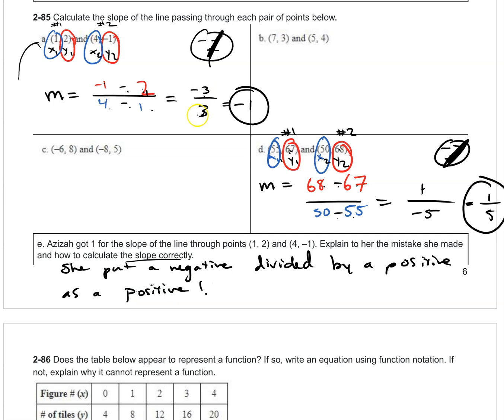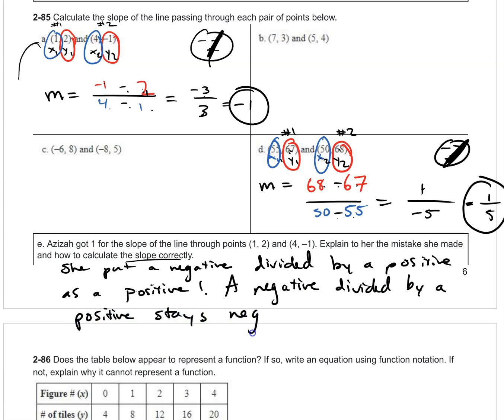Right? So she just forgot this last step. Negative 3 divided by 3 should be negative, because a negative divided by a positive stays negative. So you just say something like that. Anything is fine. A negative divided by a positive stays negative. Remember the face looking thing. This thing.